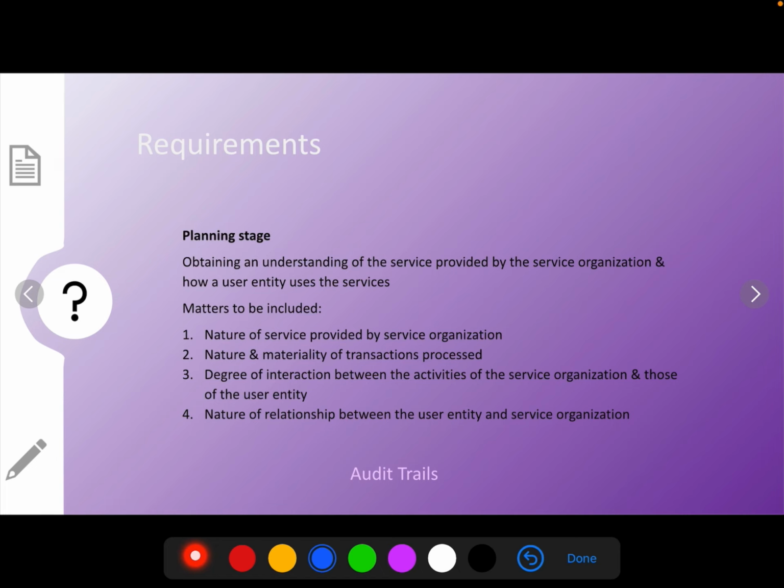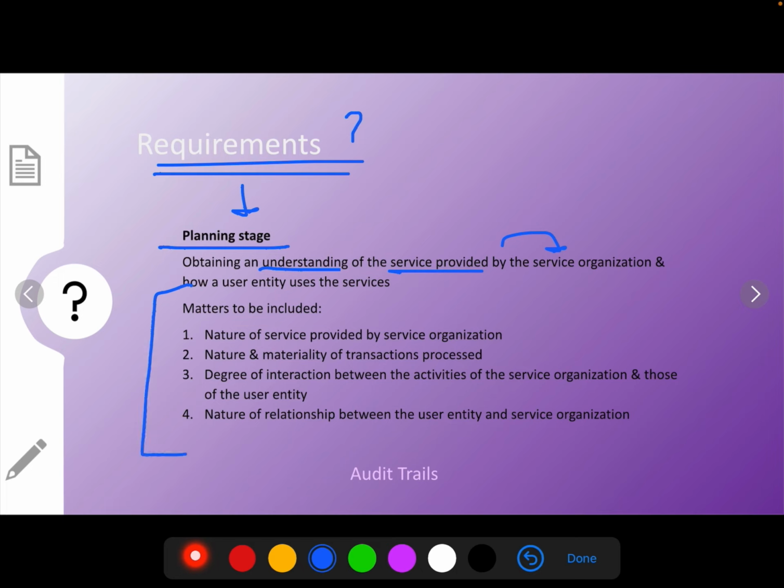Moving on to requirements, this part is relevant for our planning stage, that is, what we are required to do regarding that service organization in our planning stage. We'll have to obtain an understanding regarding the services provided by the service organization, and for that we'll have to include all these matters. Firstly, we'll have to understand the nature of the service provided.